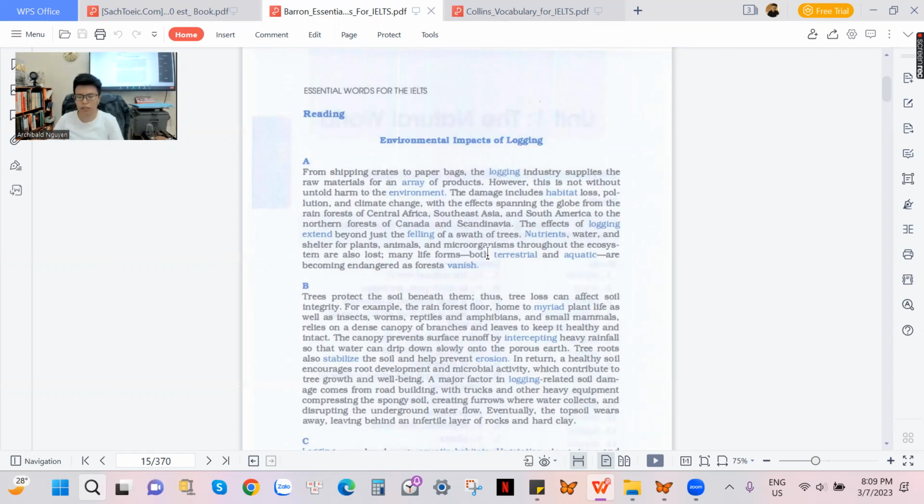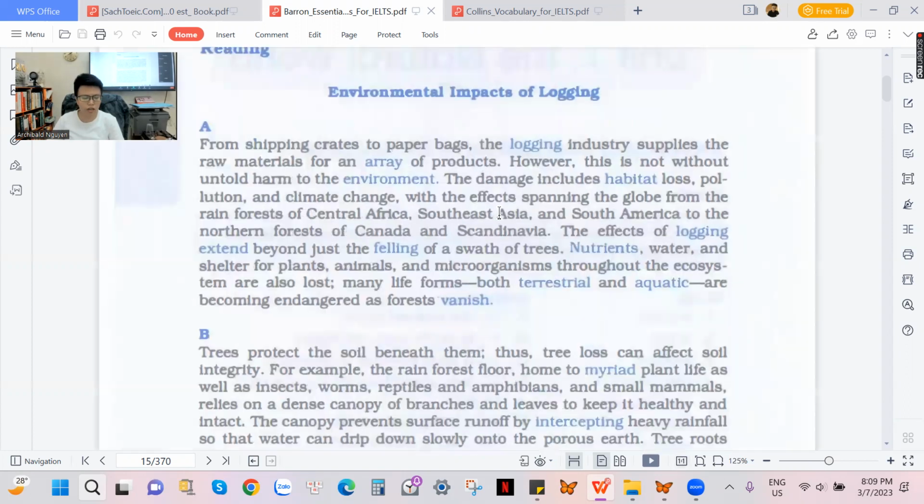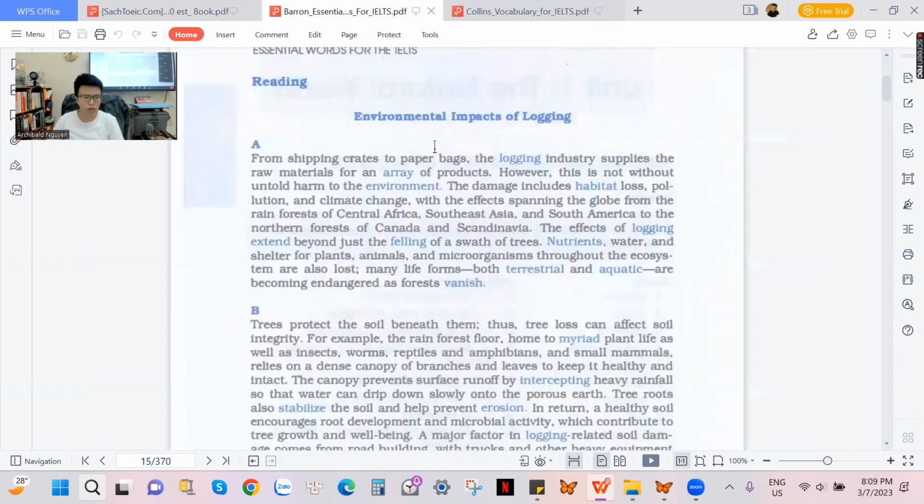Some assignments are gonna be done with handwriting, and some assignments are gonna be done by word file. And these are the paragraphs we need to study together. So let's go.